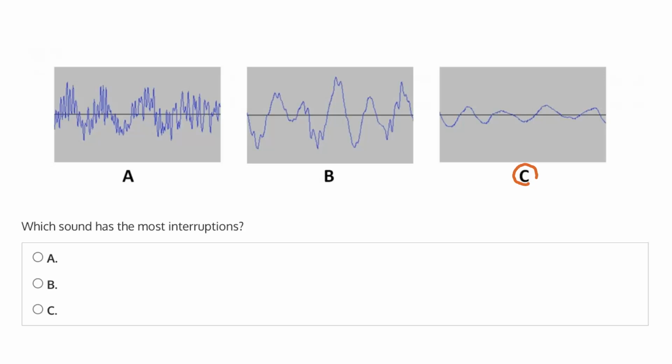Now in C, this would be the cleanest of the waveforms. This looks as if it has the least number of interruptions and is the purest of the three. So again, if we superimpose the presumed original waveform, we can see that there's very little shakiness in this graph. And in fact, our superimposed line has almost completely captured, has completely overtaken this waveform because there are so few interruptions. So therefore, which sound has the most interruptions is A, and the correct answer is A.